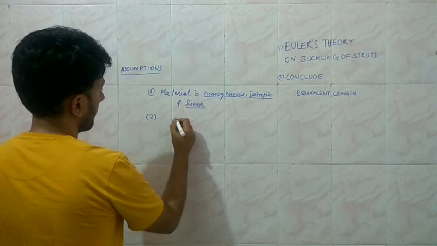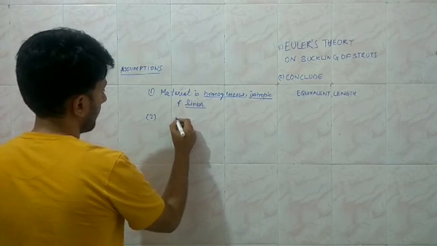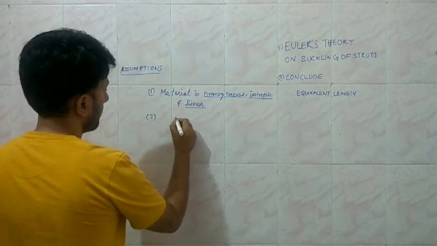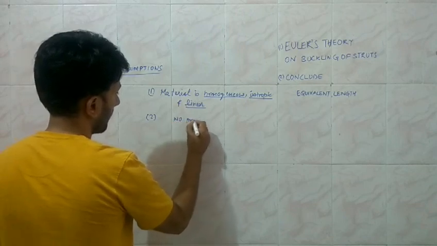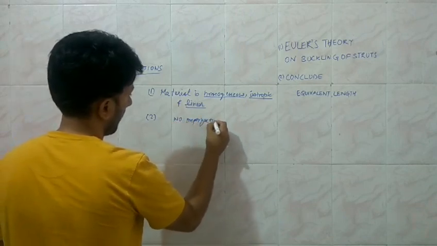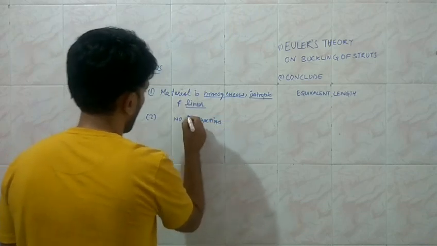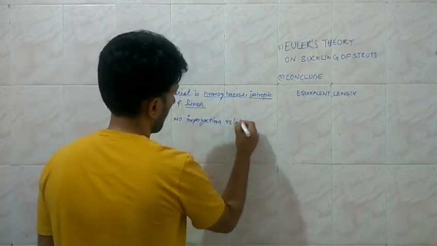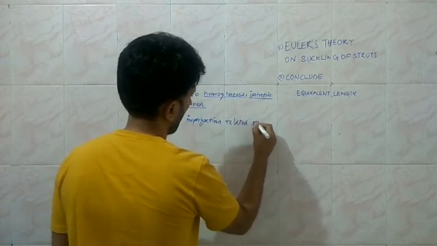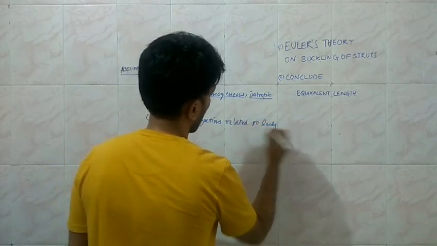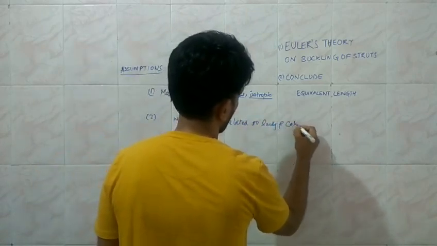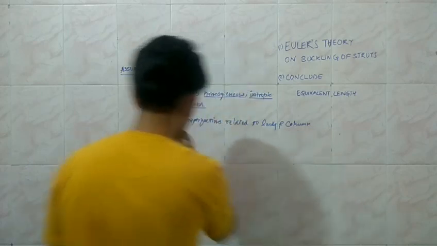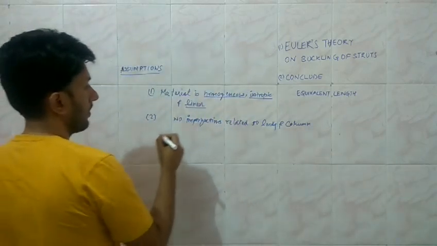The second assumption is that no imperfections related to loading and column are allowed.